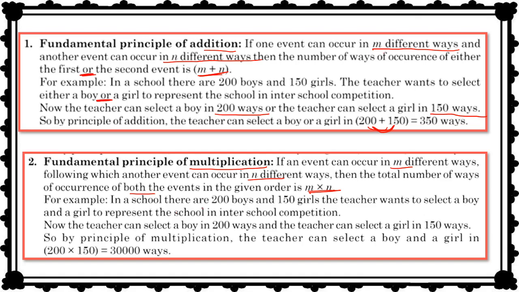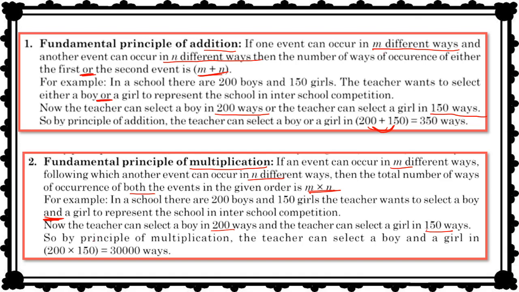For example, in a school there are 200 boys and 150 girls. You have taken the same example and the teacher wants to select a boy and a girl. In the earlier example, it was a boy or a girl, but here a boy and a girl to represent the school. Now the teacher can select boys in 200 ways, girls in 150 ways. But if the teacher selects a boy, the task will not be completed because the teacher has to select both. Teacher has to select a boy as well as a girl.